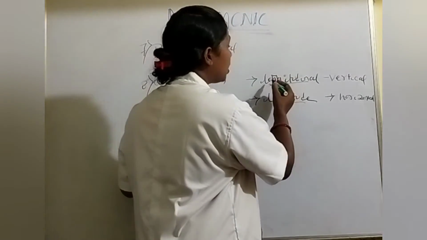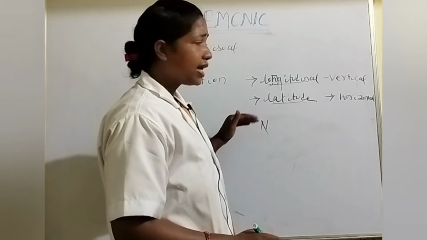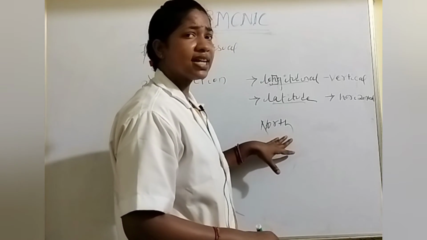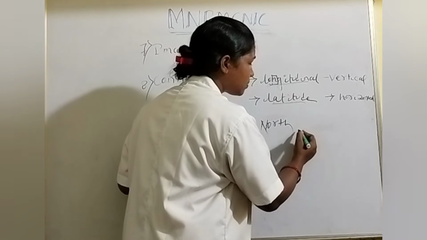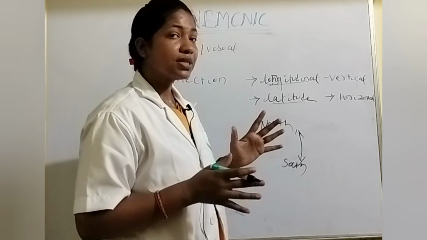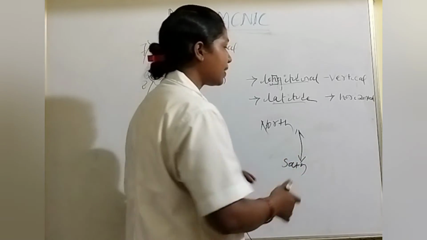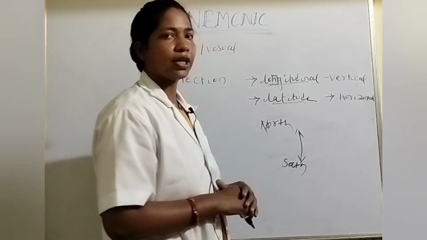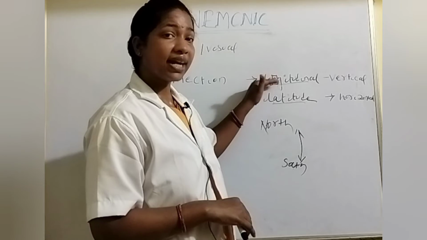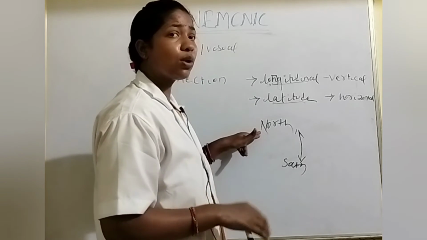That means you should connect that word with a previous word which you know. For example, in longitudinal the N letter is present, so I should take the N letter. Okay, so N for north, that I know previously. Yes or not? North is present on our globes, so there is a direction present, north and south. So I should remember that on the globe the north and south direction has a vertical line. So longitudinal means vertical. That is a technique to remember the longitudinal line. That technique is called connection. Why? Because I connect longitudinal with the previous word which we know.